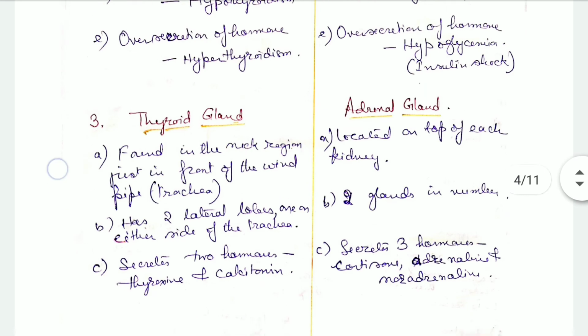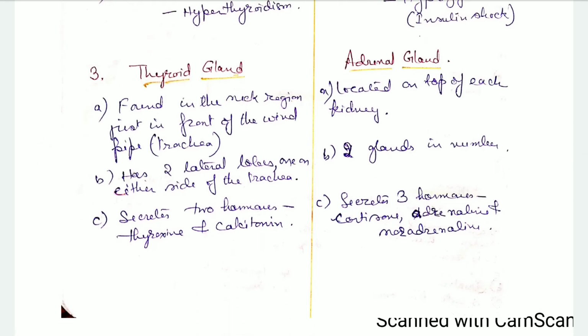Next we come to the difference between the thyroid gland and the adrenal gland. The thyroid gland is found in the neck region just in front of the windpipe, that is the trachea. The adrenal gland is located on the top of each kidney. The thyroid gland has two lateral lobes, one on either side of the trachea, and there are two adrenal glands, on the top of each kidney.